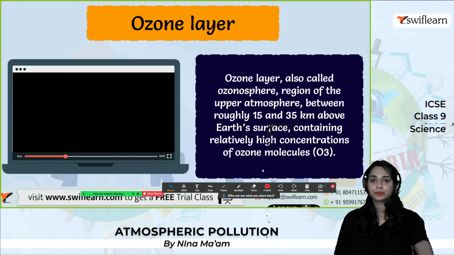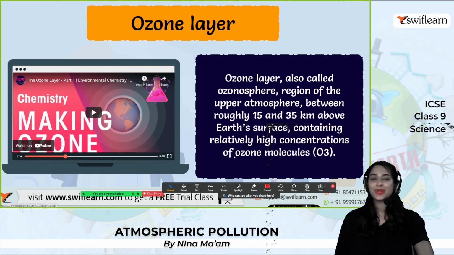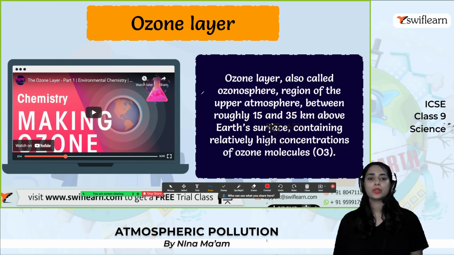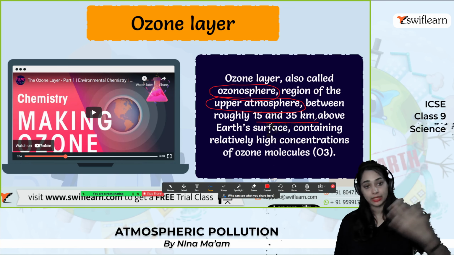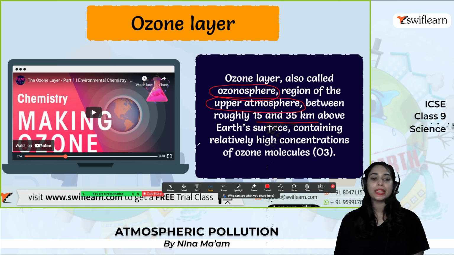Yes. And the ozone layer. Many of you have heard about the ozone layer. So what is the ozone layer? Ozone layer is also called the ozonosphere. It is a region of the upper atmosphere, a layer between roughly 15 and 35 kilometers above the Earth's surface, containing relatively high concentration of ozone molecules.